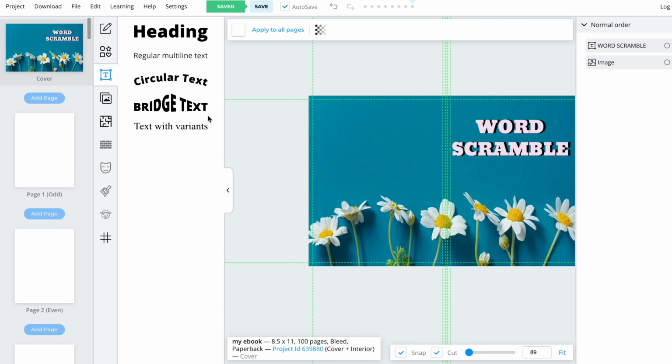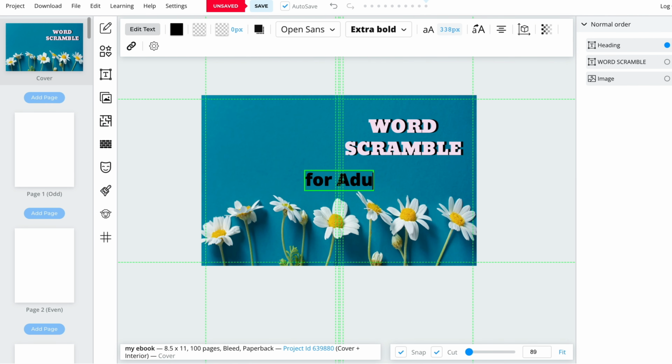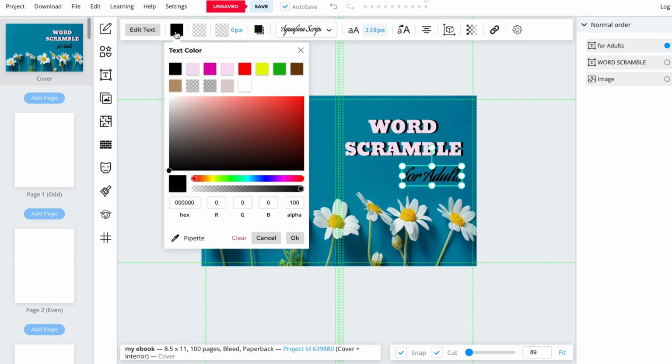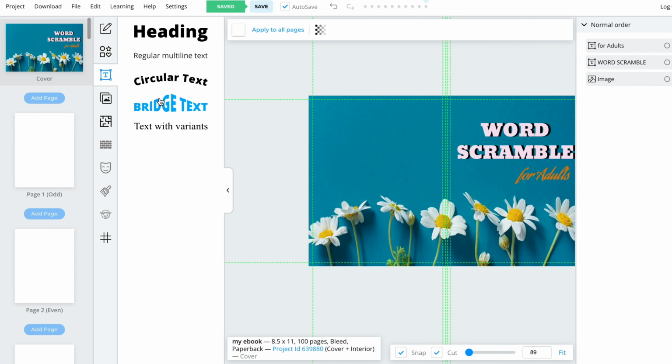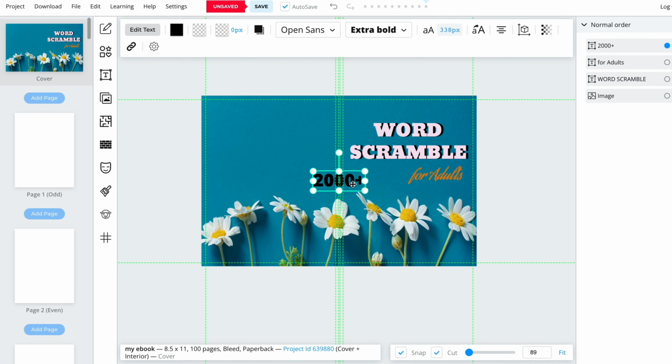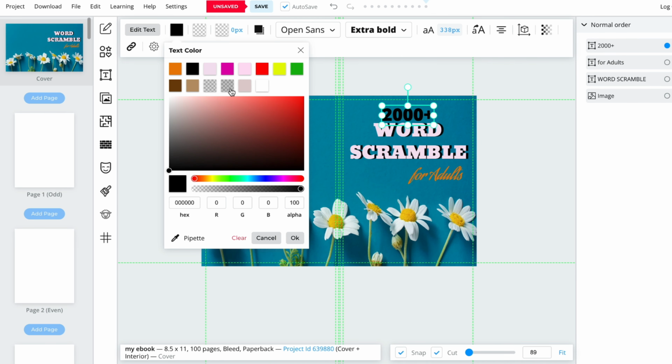Next, we'll add the text for adults. Reposition the text box. Also set the text in a different font and color to create contrast. As the book will have 2,000 words, we'll highlight that number on the book title by adding the text on top of word scramble, and changing its font and color.